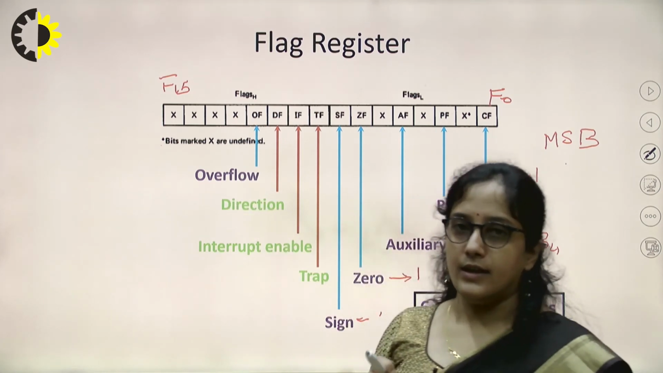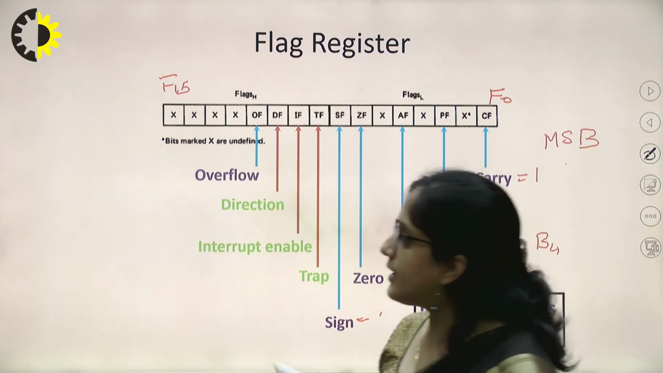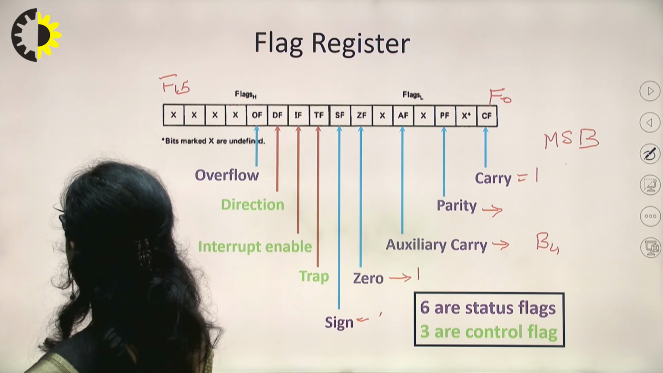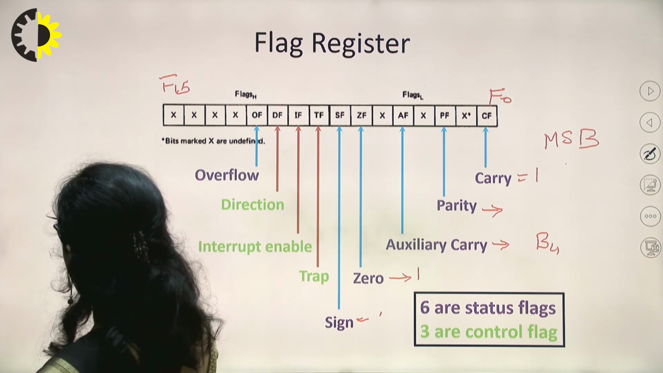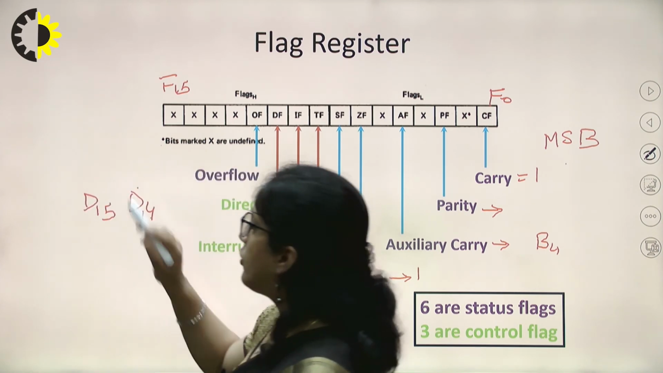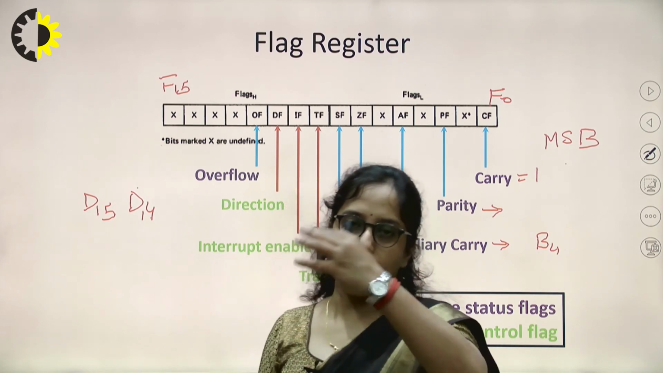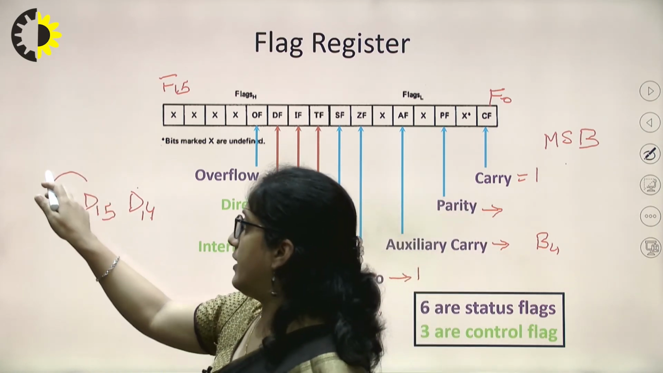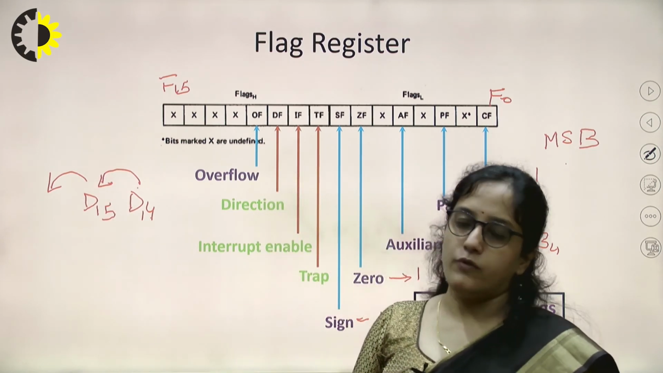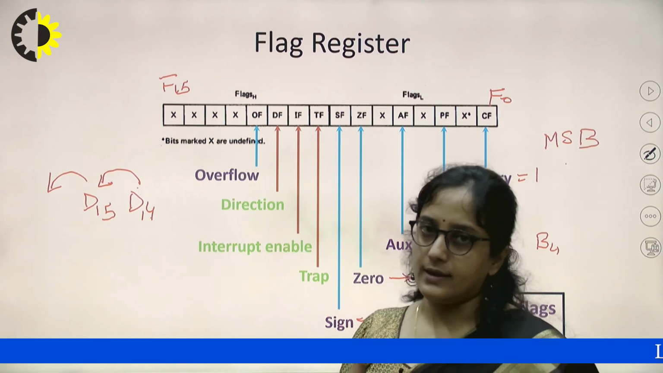Overflow flag. Now, this is an important flag, a new flag which is introduced in 8086. In case of 8086, if a carry is generated from the D14th bit and it is transferred to the D15 bit, but there is no carry out from the MSB, then the overflow flag is set. In case of borrow, that is the case.